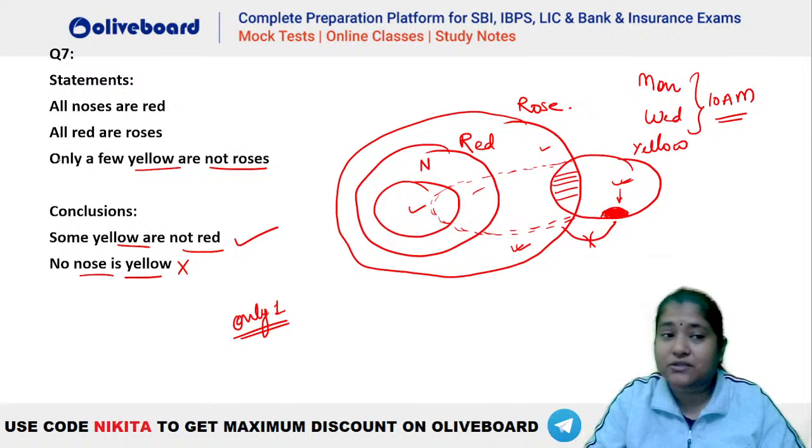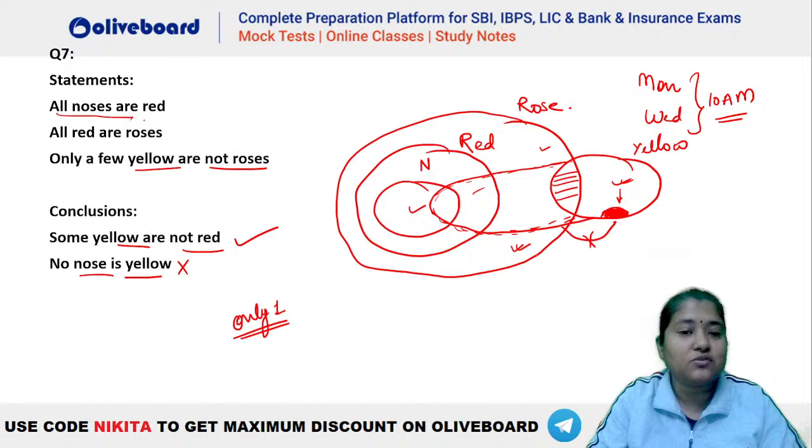It means that when you draw the diagram, instead of this yellow like this, if you draw the yellow like this, what would happen? Are the statements still valid? Just check. All noses are red is true. All red are roses is also true. Only a few yellow are not roses, that is also true, because some yellow are roses.